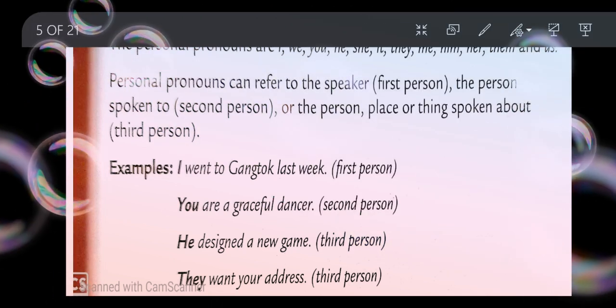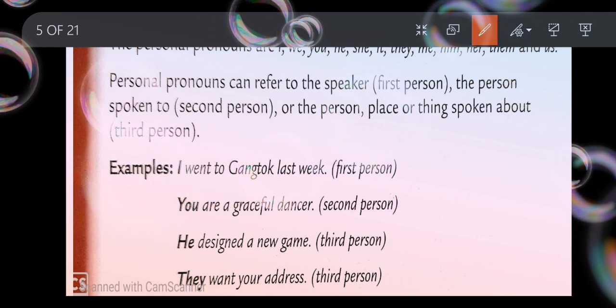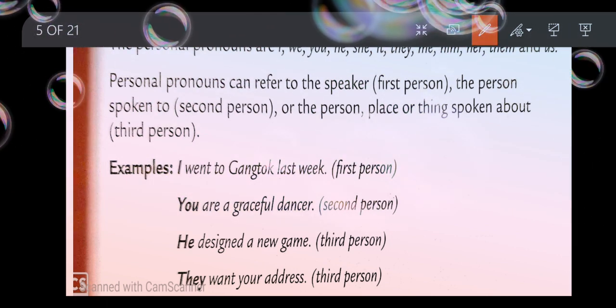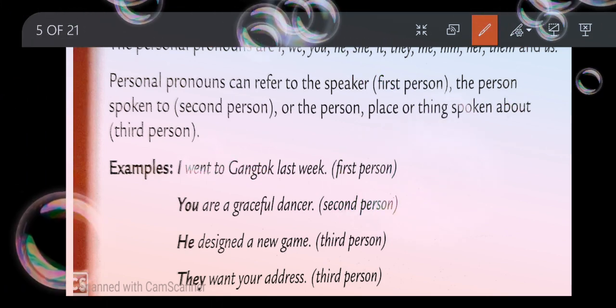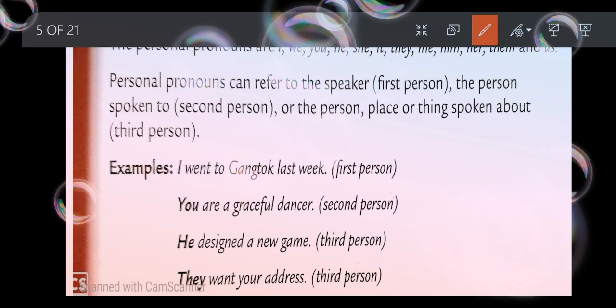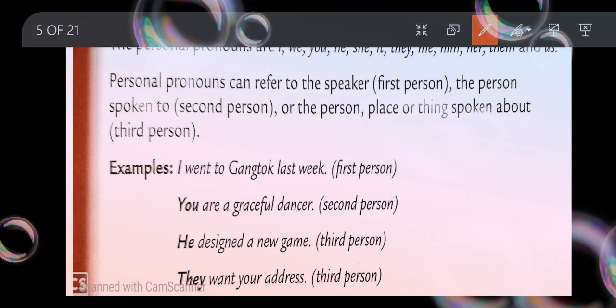What do you mean by second person? Second person is the person spoken to. Right now you are hearing my voice. I am speaking to you. You should do this thing. Children, you have to complete the work given by me to you in the class.